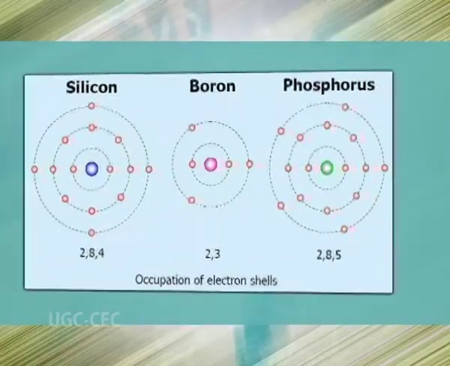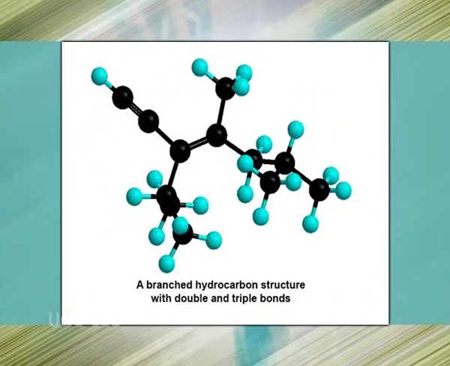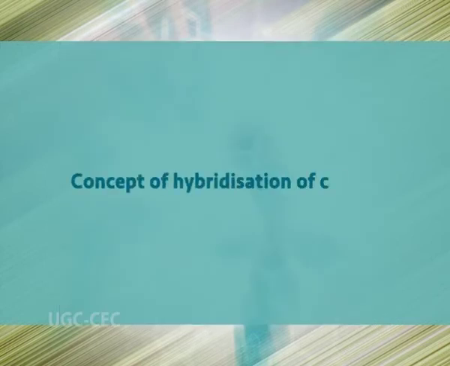Carbon is not unique in forming bonds to itself because other elements such as boron, silicon and phosphorus form strong bonds in elementary state. The uniqueness of carbon stems more from the fact that it forms strong carbon-carbon bonds that are as strong when in combination with other elements. For example, the combination of hydrogen with carbon affords a remarkable variety of hydrocarbons, as they are usually called. Now let's talk about hybridization of carbon.